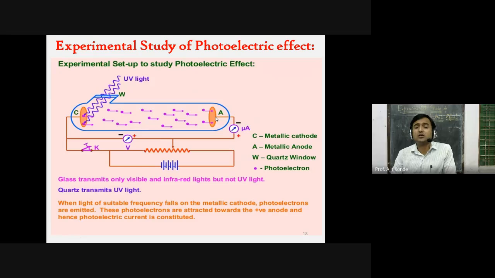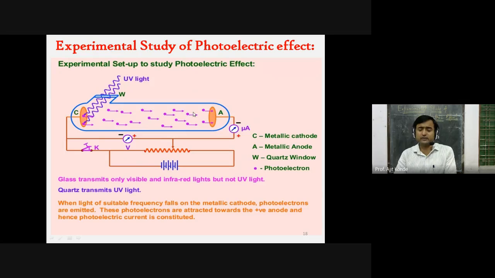Unlike charges attract each other, so these emitted electrons will move towards this collector plate because the potential of the collector plate is positive. They move towards the collector plate, and this will be the movement of electrons.